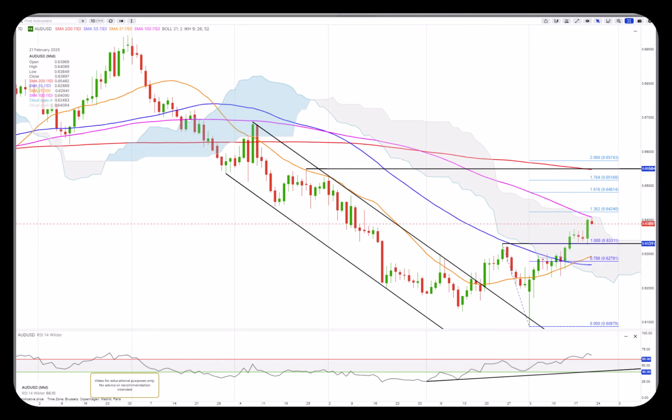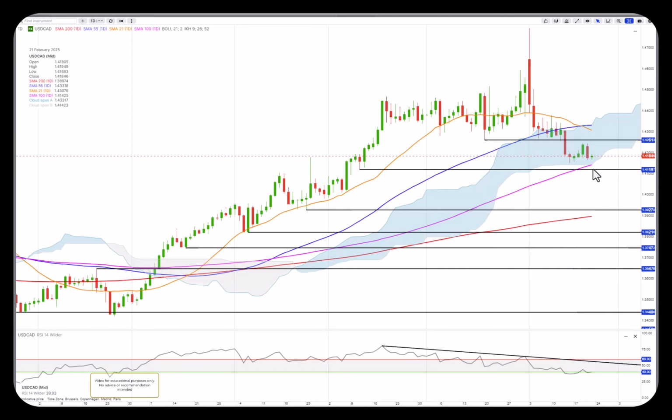Dollar Canada still a key support here at the 141.19 area, and the 100 moving average and the lower part of the cloud. So let's see if it can bounce here the next couple of days. However, negative sentiment on the RSI indicates we could see a push lower, but if it can crawl back above 142.65, then the uptrend could resume, and we haven't broken below the cloud, so maybe there's a little bit of support there.